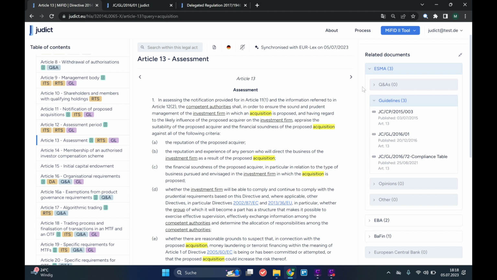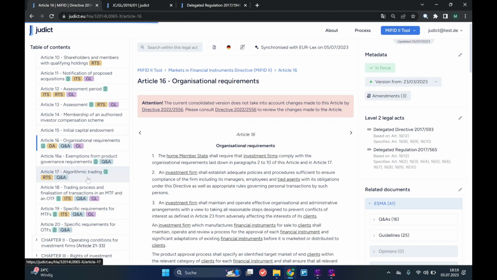Let me show you some further features of the judict database at Article 16. The legal texts at judict are retrieved from the EU and synchronized with EURLEX on a daily basis. However, judict has a decisive advantage over EURLEX. A problem that frequently comes up on the EURLEX website is that a passage in the legal act has been changed, but the change has not yet been incorporated into a consolidated version.